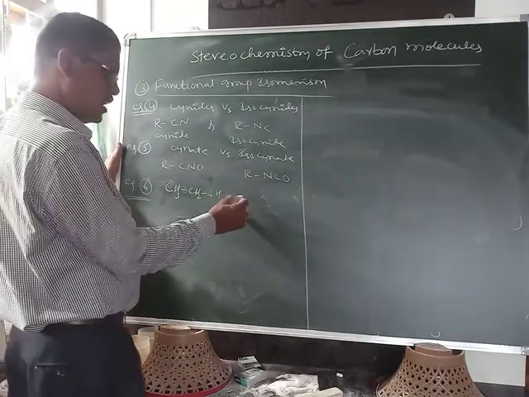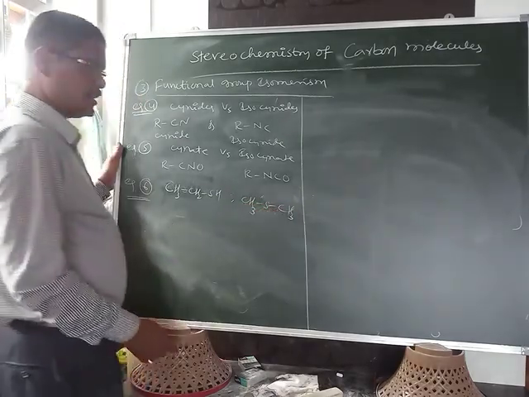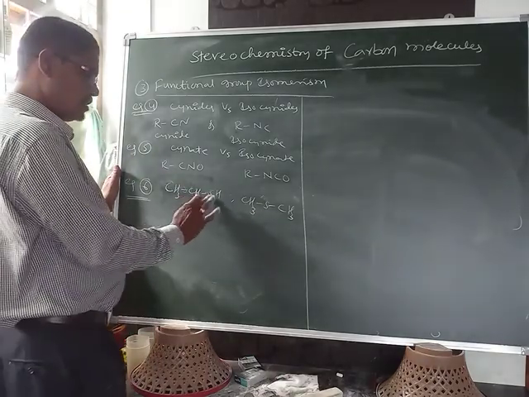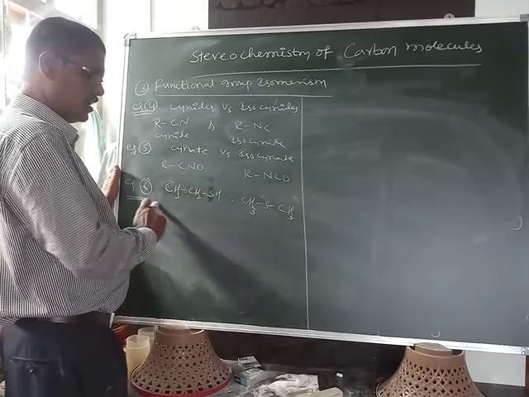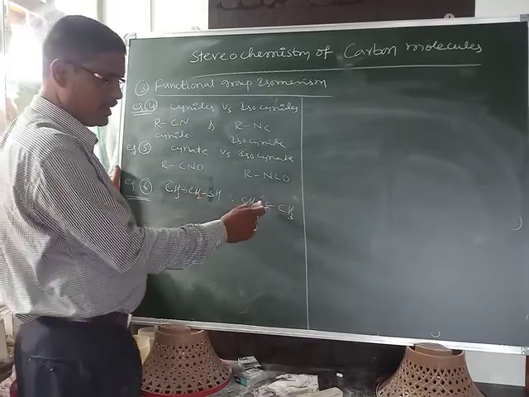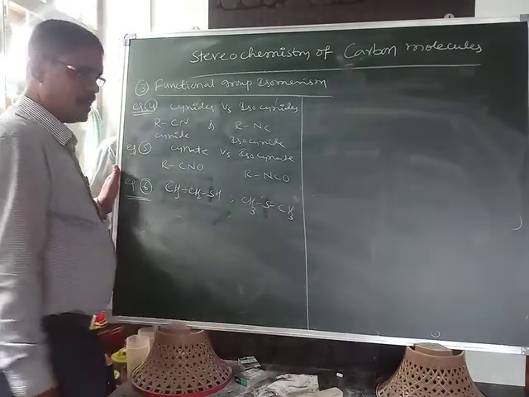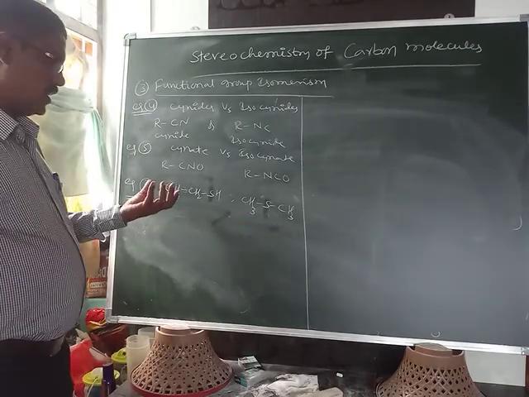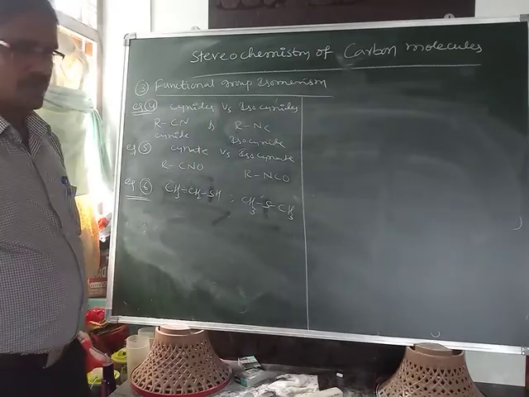This thioalcohol exhibits functional group isomerism with thioether. The O in alcohol, if replaced by sulfur, is called thioalcohol. Here oxygen, if present, is called ether. If the oxygen is replaced by sulfur, it is called thioether. That's why thioalcohols exhibit functional group isomerism with thioethers.